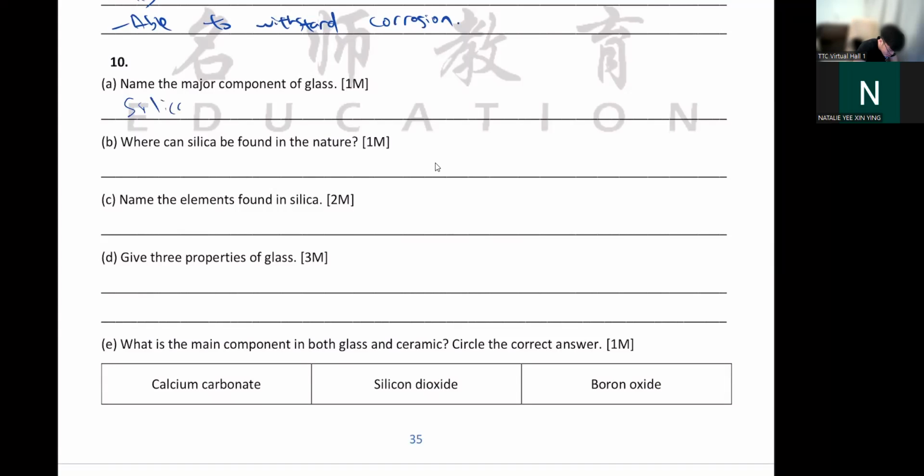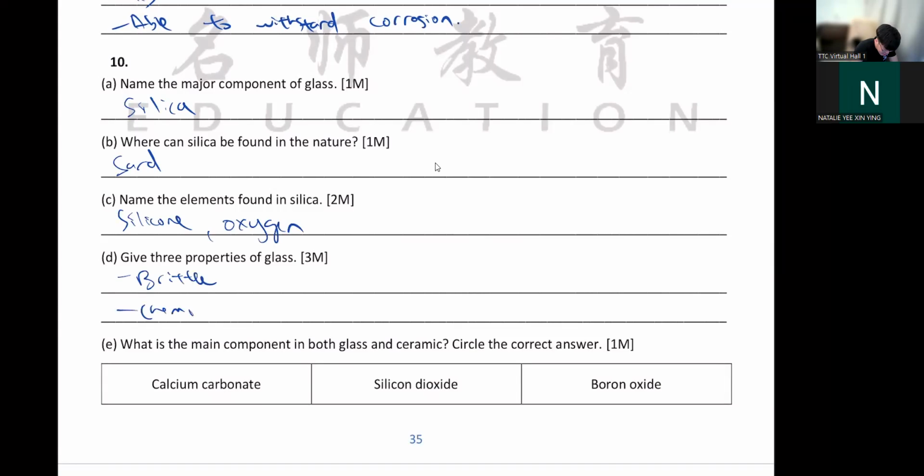This is actually chemistry. Where can silica be found? In your sand. Name the elements found in silica. That will be silicon and oxygen. Properties of glass, as I said, they are brittle.